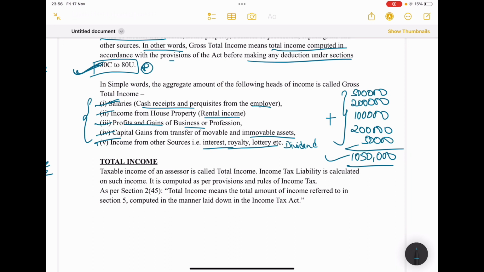Taxable income of an assessee is called total income, which means for this 10 lakh 50,000 there will be provisions, exemptions and deductions in the tax system. Whichever country you are living in, there will be their own rules and regulations, and in those rules there will be certain exemptions.